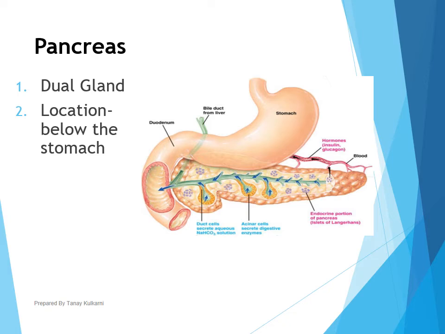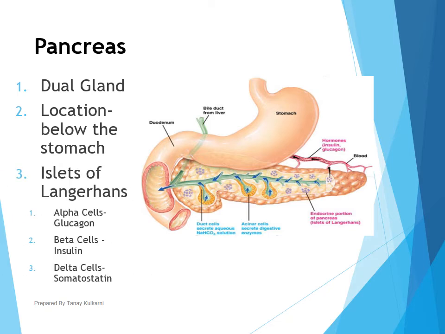The exocrine part of the pancreas secretes pancreatic juice. As you see in this diagram, this green color duct-like structure, and the blue color arrows are showing the direction of release of pancreatic juice. And in the same diagram, the purple color dot-like structures represent the endocrine part of the pancreas.